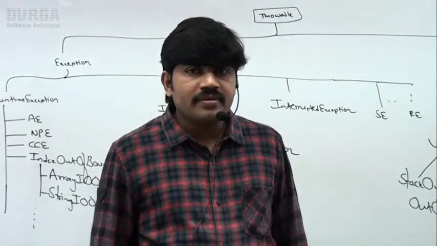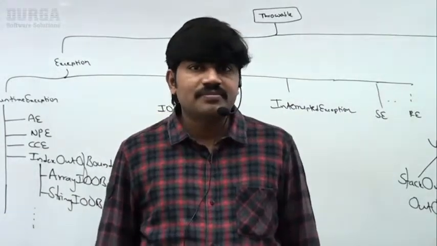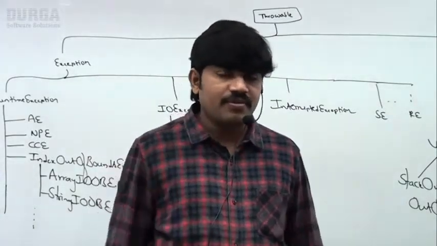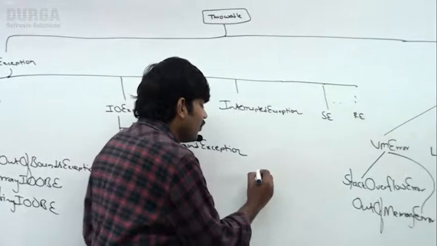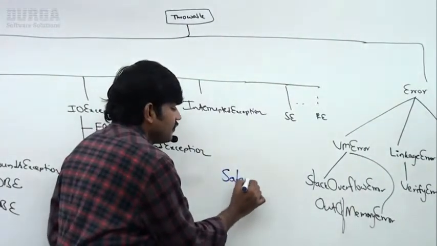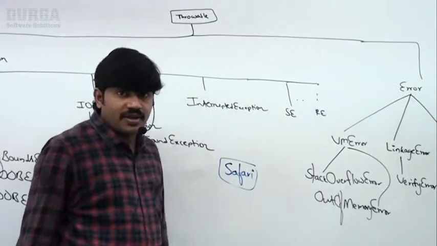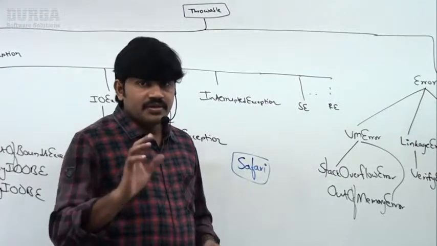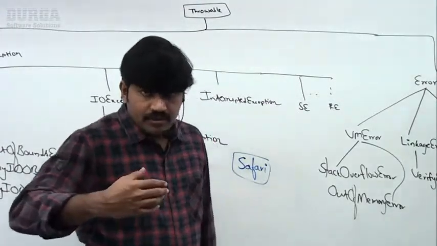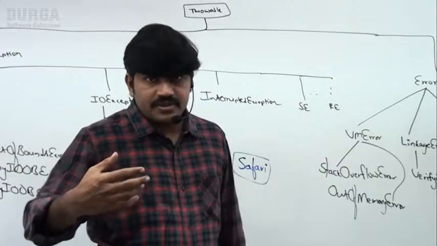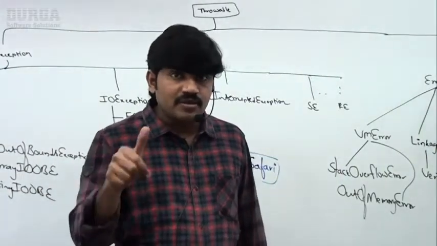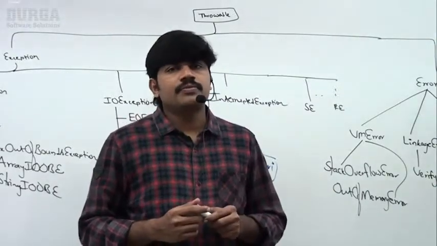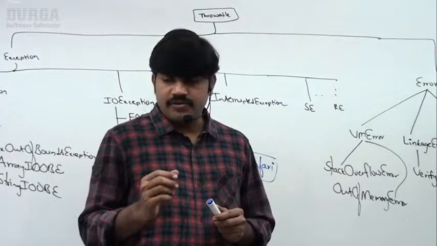Let me give another small example to get more clarity on checked exceptions, so that you can feel more comfortable. Have you ever heard about Safari? Okay, the South Africa team is called the Safari team. What does Safari mean? Safari means you can go into the forest to see wild animals. Do you know that tour is called Safari? Assume you took a ticket for Safari.